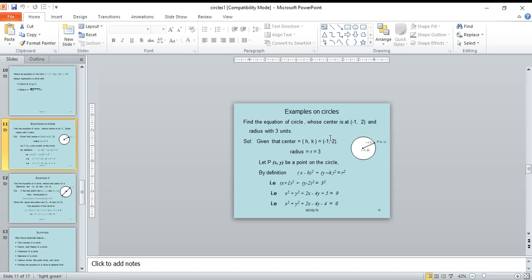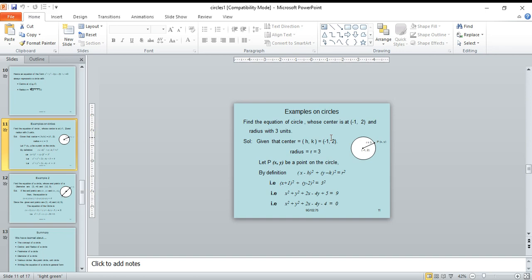Find the example on circles. Find the equation of the circle whose center is at minus 1 comma 2 and radius is 3 units. Given center h comma k equal to minus 1 comma 2 and radius r, let P equal to x comma y be any point on the circle. By definition, the equation of the circle is x minus h whole square plus y minus k whole square equal to r square.